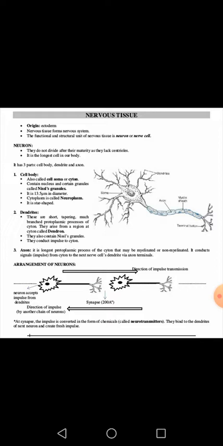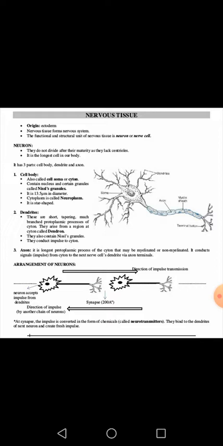Now, since a tissue is a group of cells, we have to talk about the functional unit, or the smallest unit of tissue. So the neuron or nerve cell is the smallest, as well as the functional or structural, unit of the nervous system or nervous tissue. Now we have to talk about the neuron: what is the structure of a neuron and what is the function of a neuron?